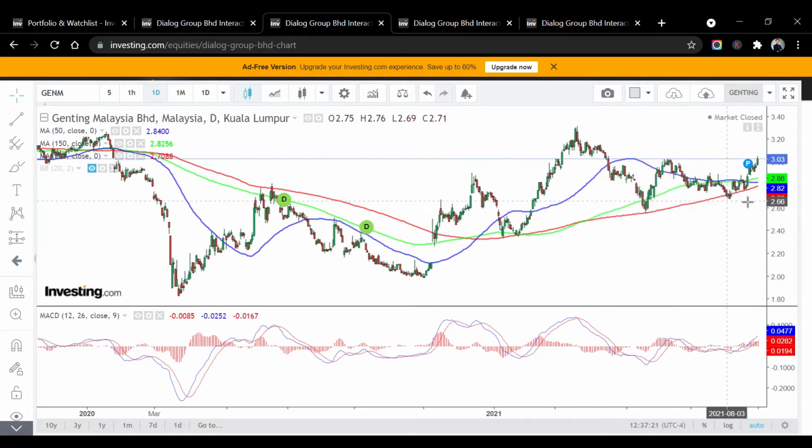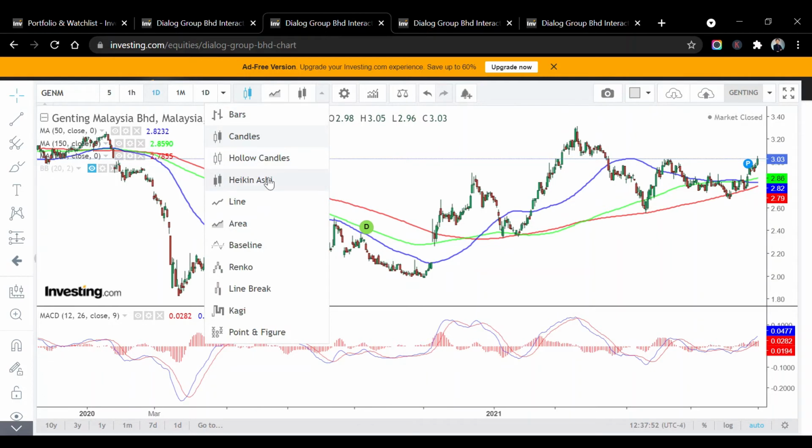But you can see the share price at GENTING hit the 200-day moving average 1 time here, 2 time here, 3 time here, 4 time here, 5, 6 time here. So the 200 days moving average is already considered a very strong support, right? And the 150 days is also above the 200 days. Even though it crossed below here, you can see the share price is already going up. So basically there's a positive momentum, and you can see in the MACD there's also positive momentum.